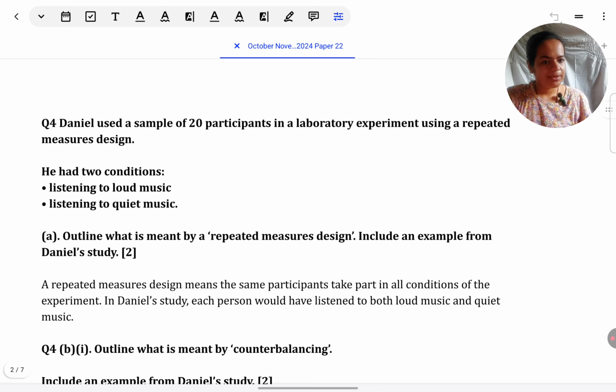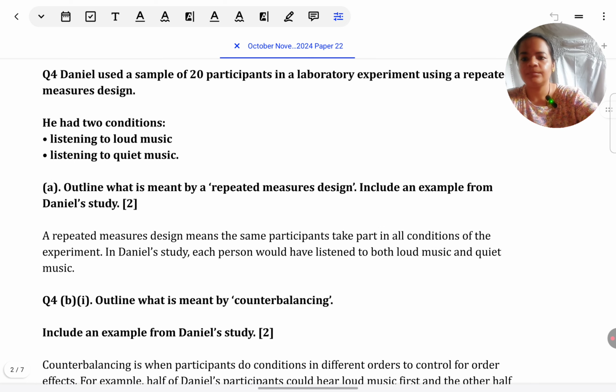For the scenario type of questions, make sure to take good time to read the scenario very carefully, and only after having understood the scenario fully start answering the questions. If you answer after understanding the scenario only halfway, then you end up making a lot of mistakes which you have to keep on cancelling and correcting, and that wastes a lot of time. So first we'll read slowly what is said in the scenario.